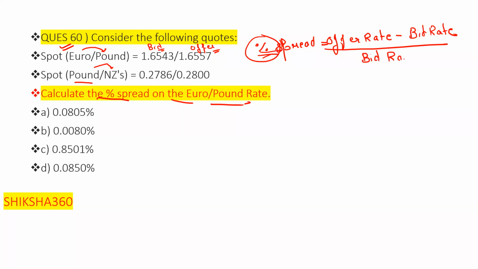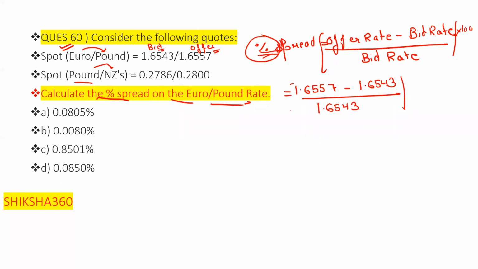Upon bid rate, into 100. So from here we will get the percentage spread: offer rate 1.6557 minus bid rate 1.6543, upon 1.6543, into 100. When we calculate this, we are able to get the answer.